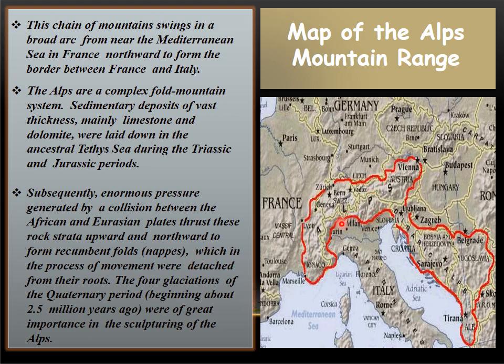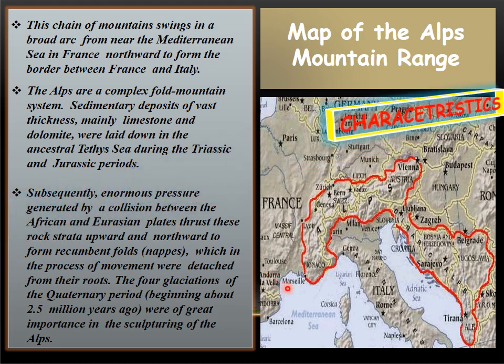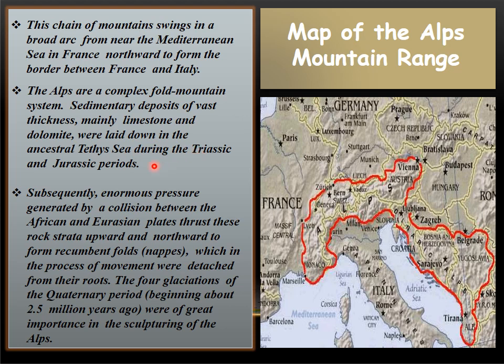This chain of mountains swings in a broad arc from near the Mediterranean Sea in France northward to form the border between France and Italy. The Alps are a complex fold mountain system which has been formed due to the collision between the African and Eurasian plates. Sedimentary deposits of vast thickness, mainly limestone and dolomite, were laid down in the ancestral Tethys Sea during the Triassic and Jurassic periods.